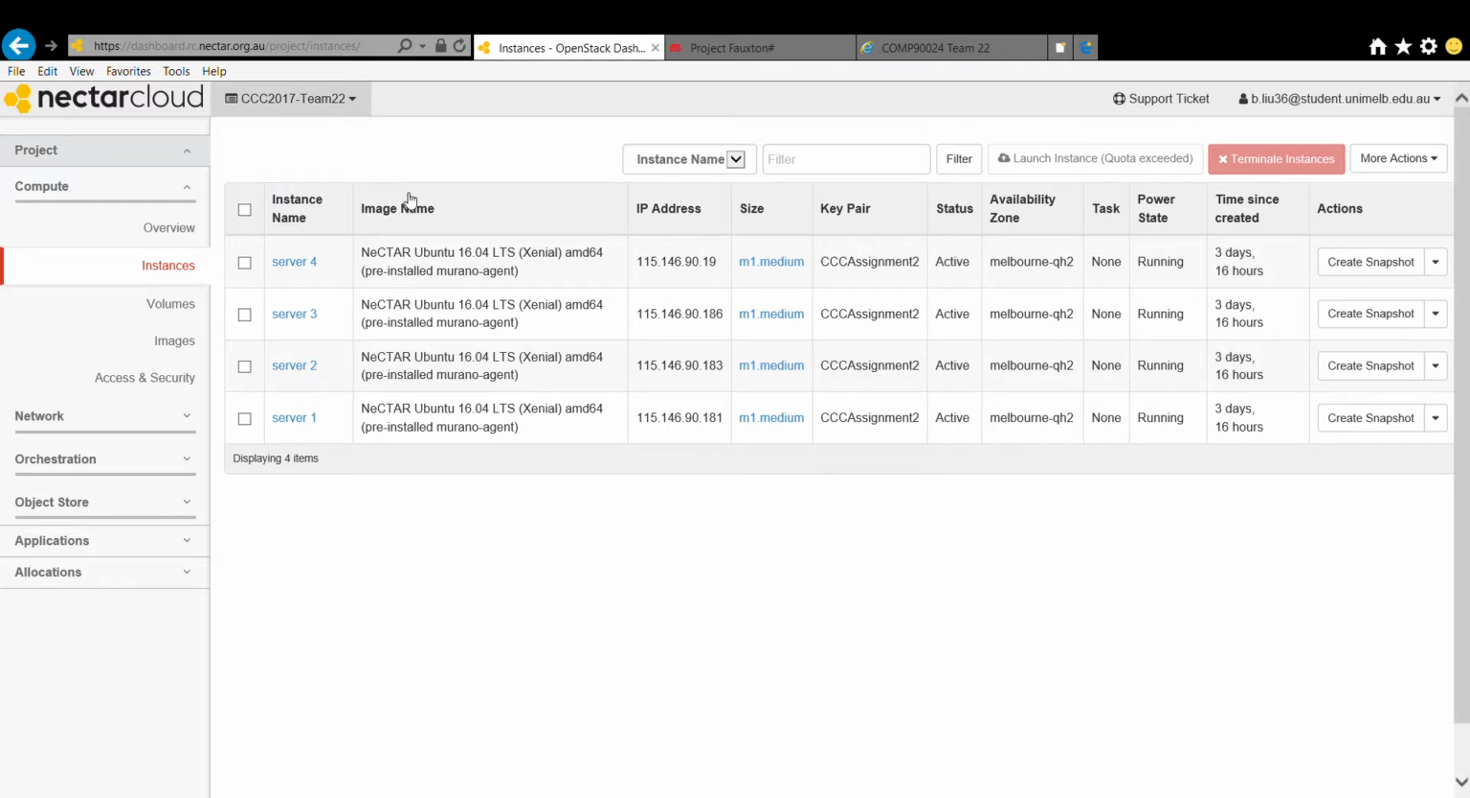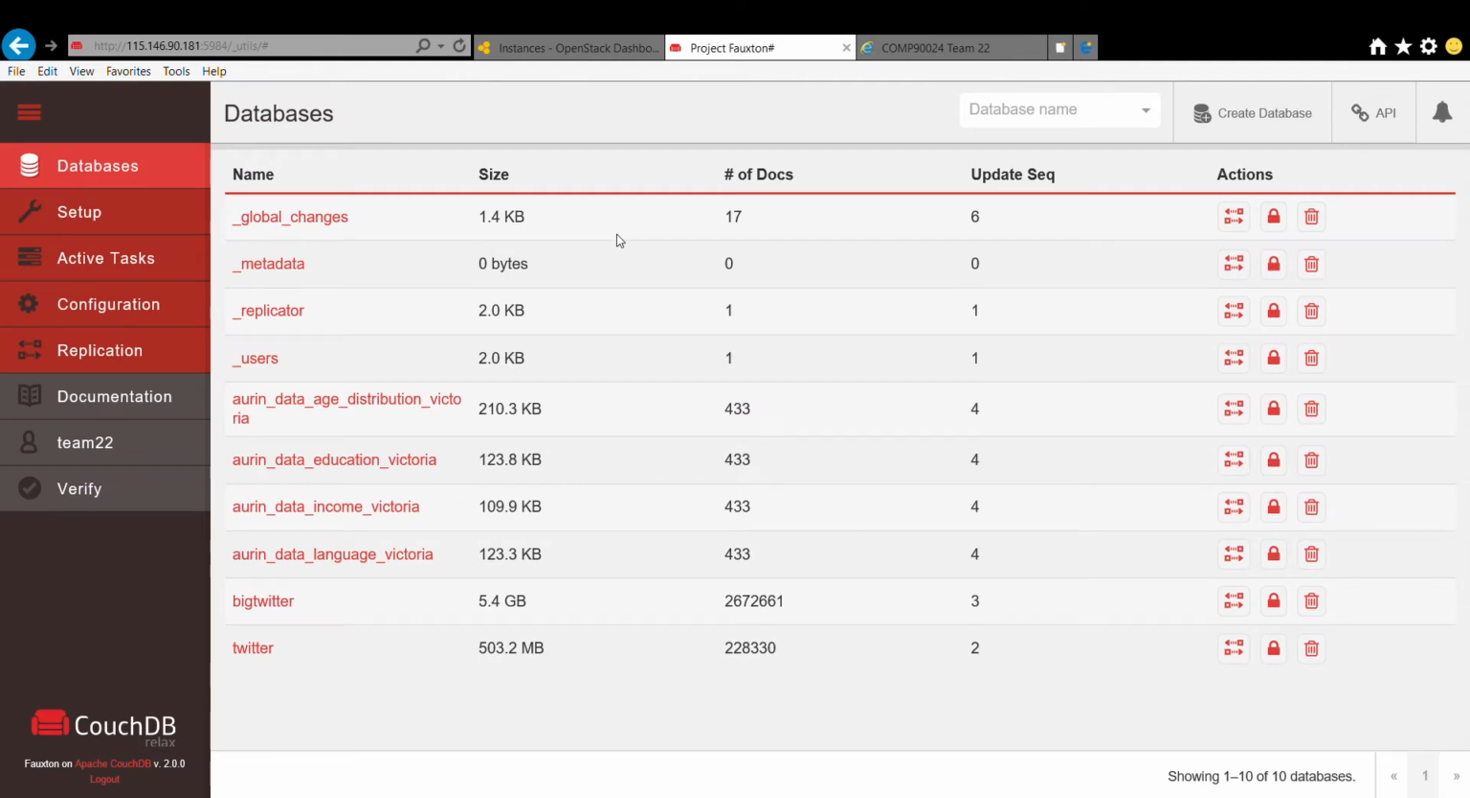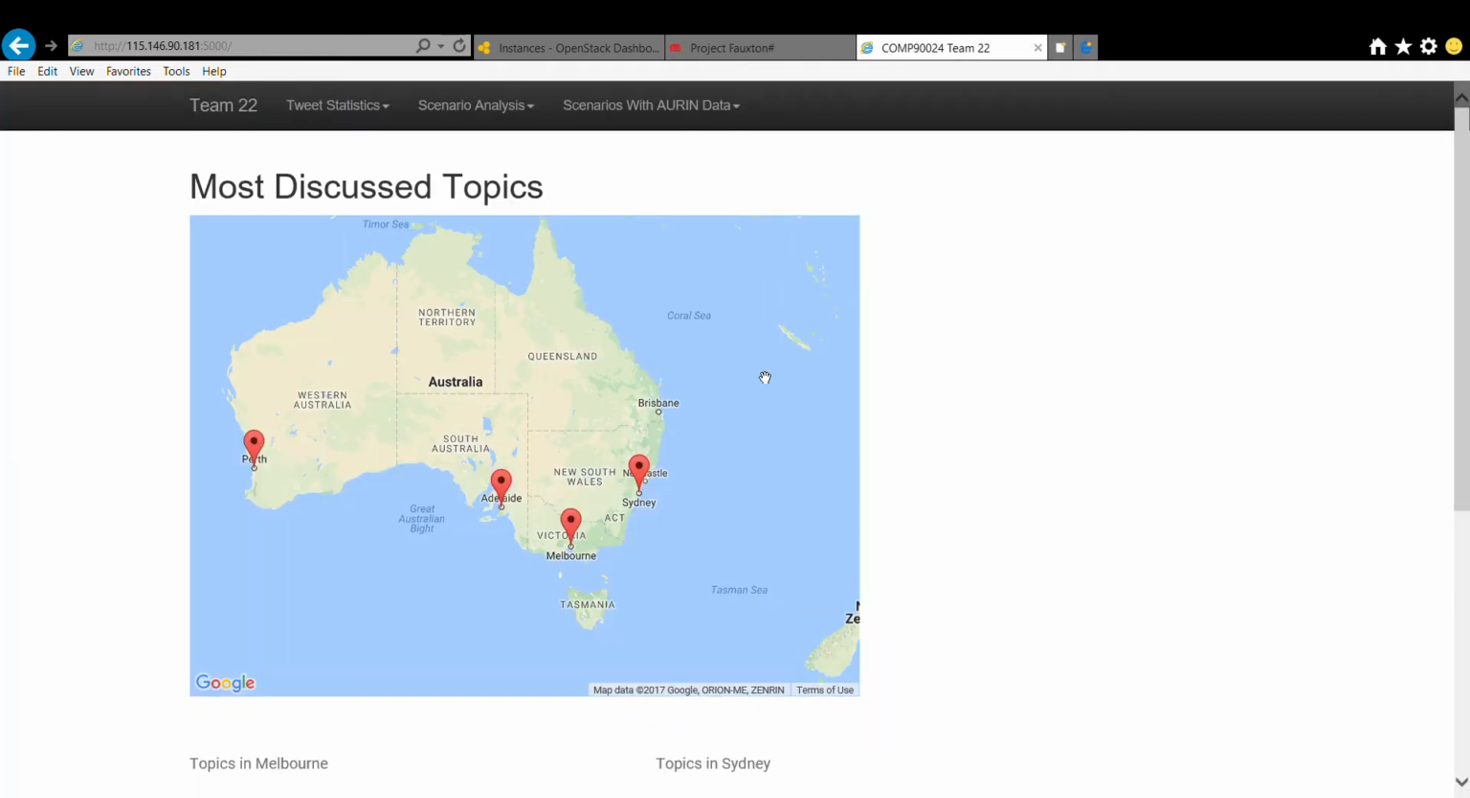The system is working on 4 nodes set up on Nectar. The harvesting and analysis programs are running on each node. The analyzed and sorted tweets are stored in a CouchDB cluster set up on the 4 nodes. To show the results of our work and demonstrate the scenarios we searched, we deployed a Flask server on node 1.